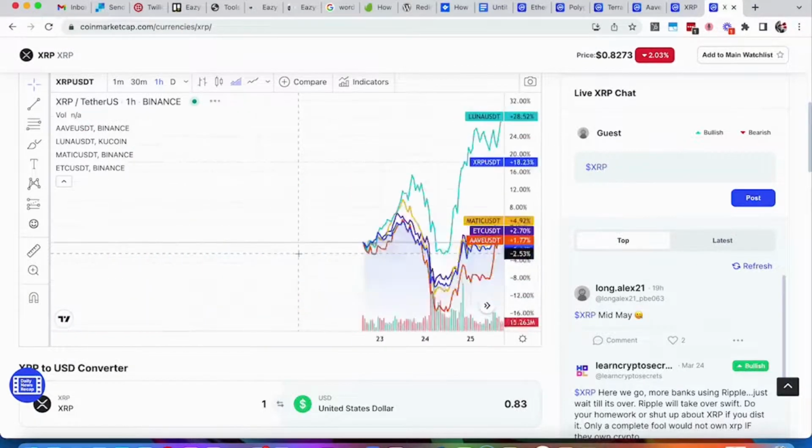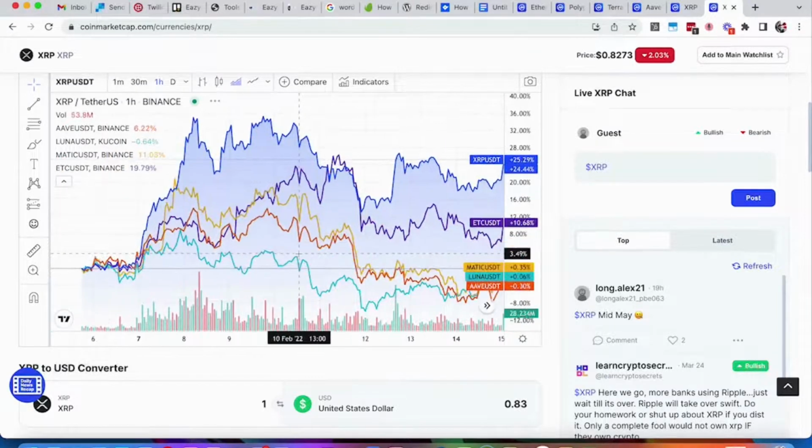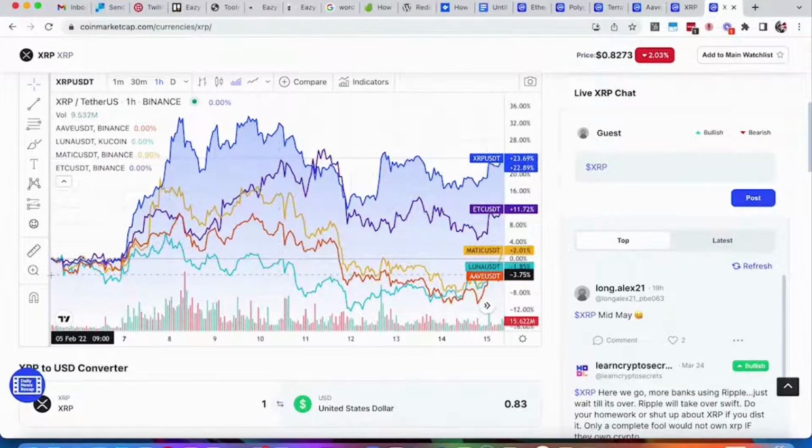Let's just pick another window of time and see what we can see here. All right, so let's look at this window. We're looking at the 5th of February to the 15th of February. So another 10-day period. Here, XRP outperforms the rest in terms of total gain in this period of time.